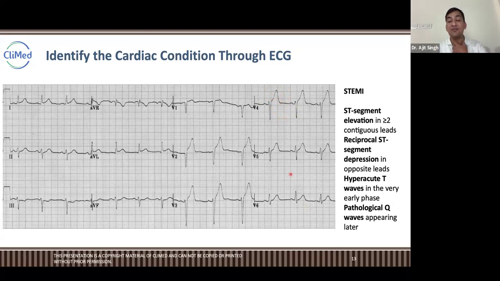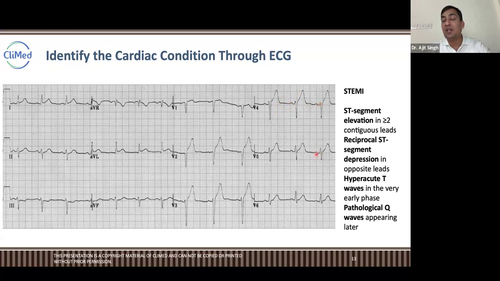Pathological Q waves, somewhere you will see pathological Q waves also. See here, after P, the Q is going down, not exactly notable, but here there is a subsequent separate wave after P. See, this is PQ, right?